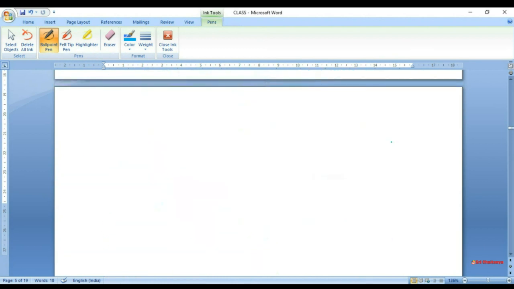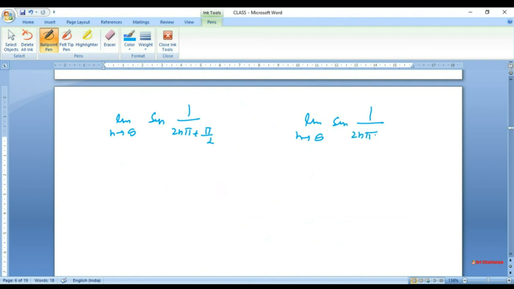Now let me calculate the limit as n tends to infinity of sine of 1 over (1 over 2n pi plus pi by 2), and the limit as n tends to infinity of sine of 1 over (1 over 2n pi minus pi over 2). So this becomes sine of 2n pi plus pi over 2.